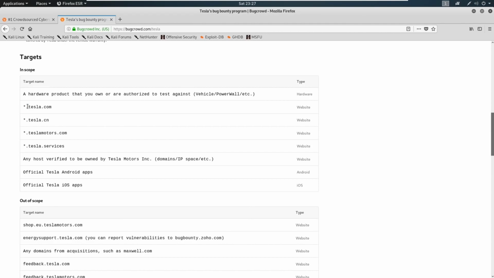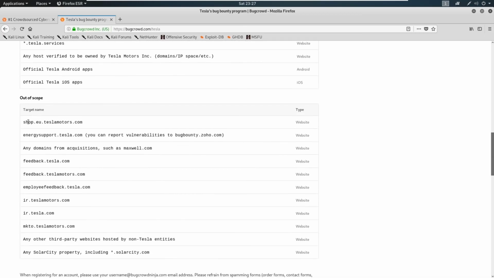This means that any subdomain inside of Tesla.com is fair game, Tesla.cn, Tesla Motors, etc. What is more important is that we stay within this out of scope. So we don't want to attack shop.eu.teslamotors.com or energysupport.tesla.com. It says you can report vulnerabilities to bug bounty for this one, any domains from acquisitions such as Maxwell. So we have to stay within Tesla.